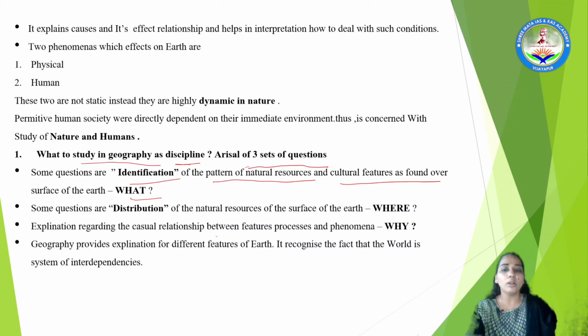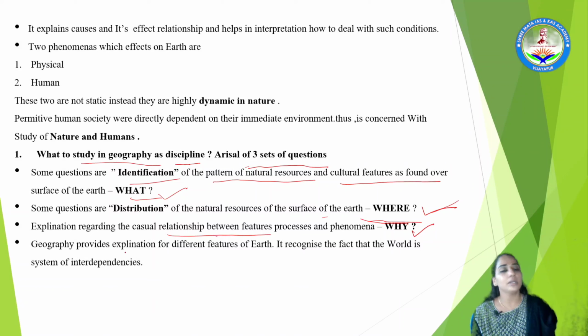That answers you what. Next, coming to where, ಎಲ್ಲಿ, distribution of these identified features available on which places is all about the geography. Next, if you answered what, ಅಂದ್ರೆ ಐಡೆಂಟಿಫಿಕೇಶನ್ ಆದ್ಮೇಲೆ ಎಲ್ಲೆಲ್ಲಿ ಇದಾವೆ ಅನ್ನೋದು ನೋಡಿದ್ಮೇಲೆ, why these features exist on the surface of the earth and what the relationship exists between them is important for us.